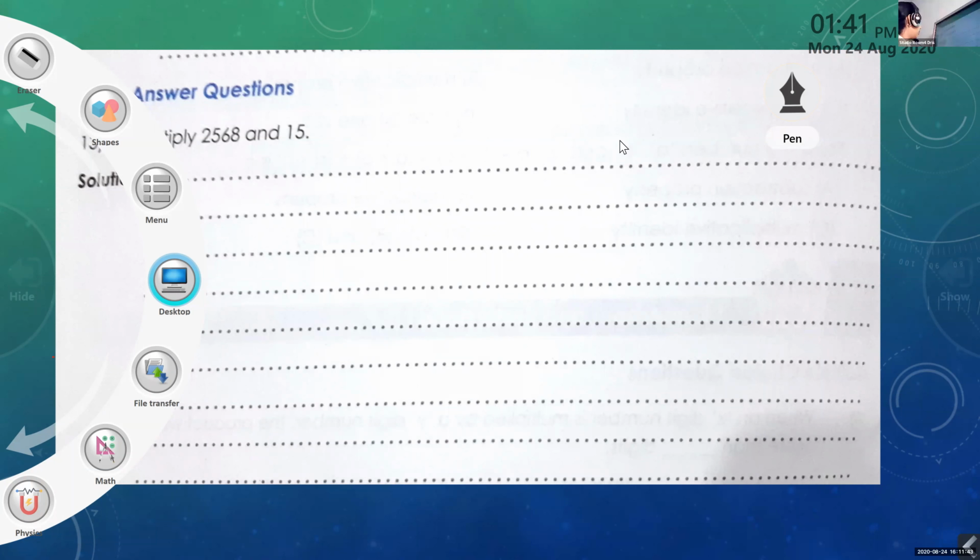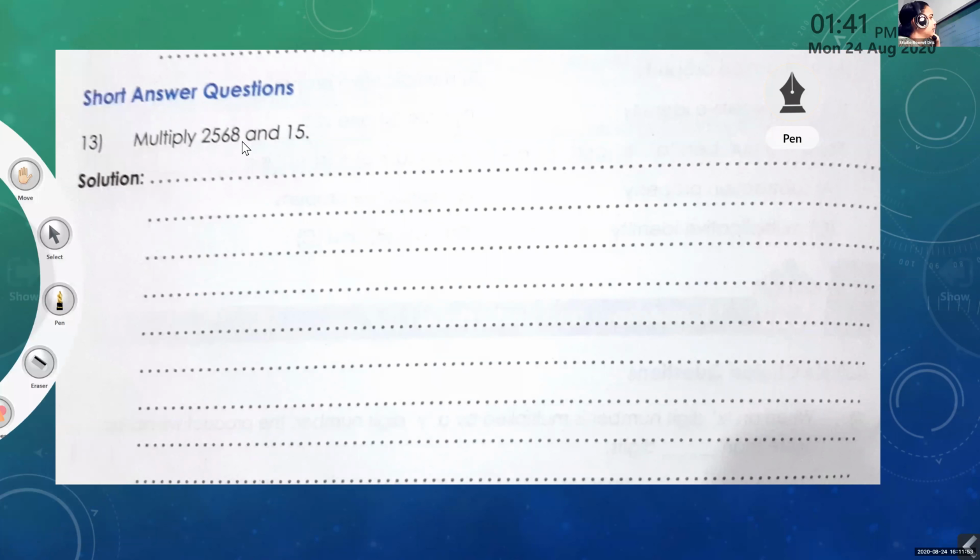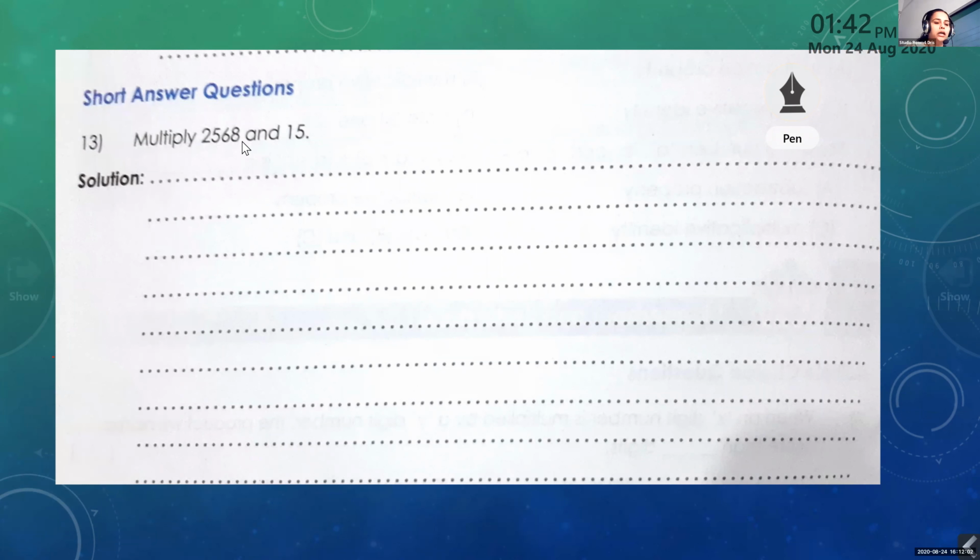So children, we are going to write. Please listen. Don't start writing from here, below the question. Then you cannot write the carryover on the top. And don't write at the margin, because if we have one more digit to the left, we have to add.